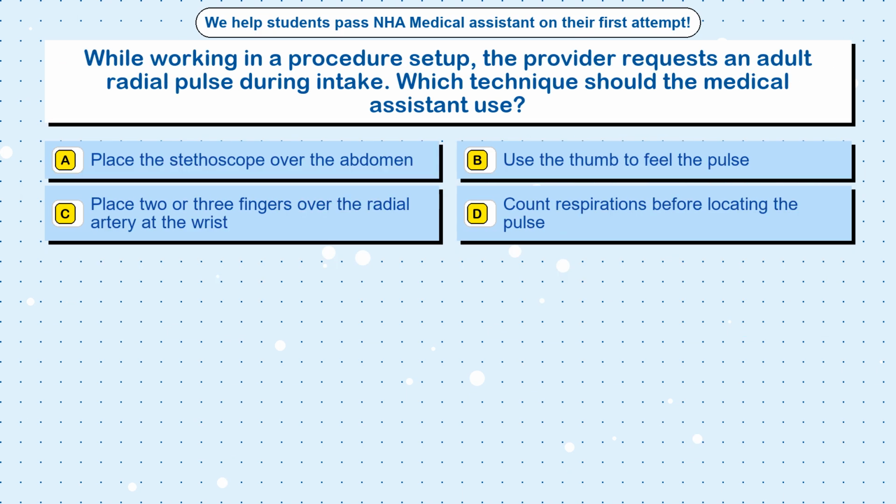Question 99. While working in a procedure setup, the provider requests an adult radial pulse during intake. Which technique should the medical assistant use? Option A, place the stethoscope over the abdomen. Option B, use the thumb to feel the pulse. Option C, place 2 or 3 fingers over the radial artery at the wrist. Option D, count respirations before locating the pulse.